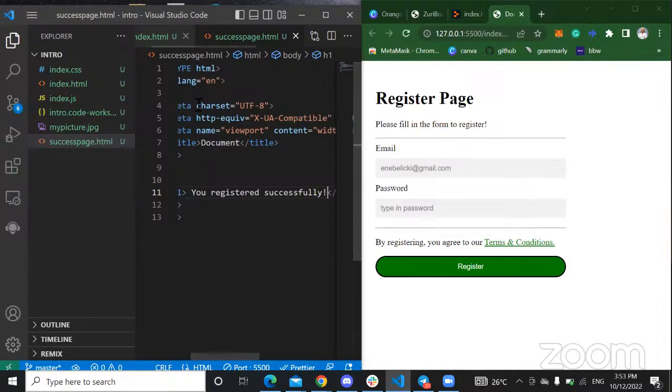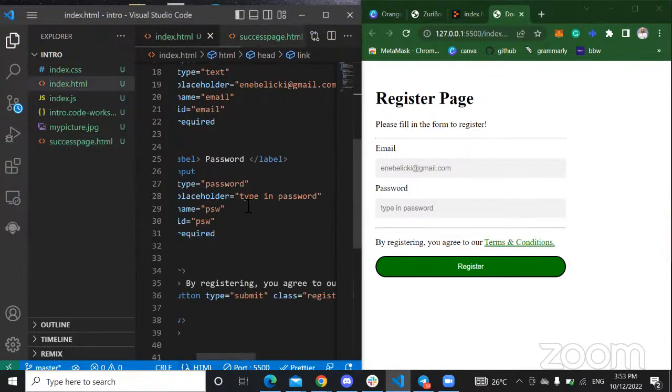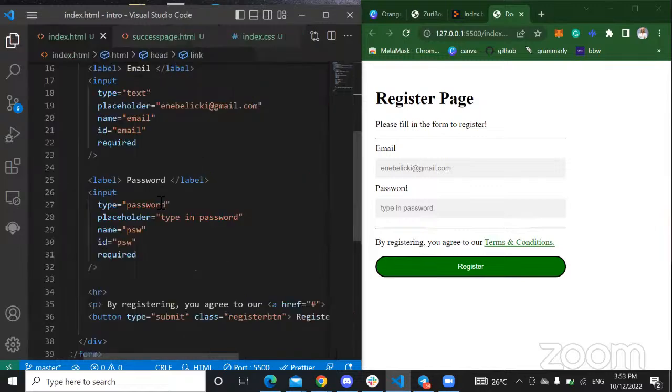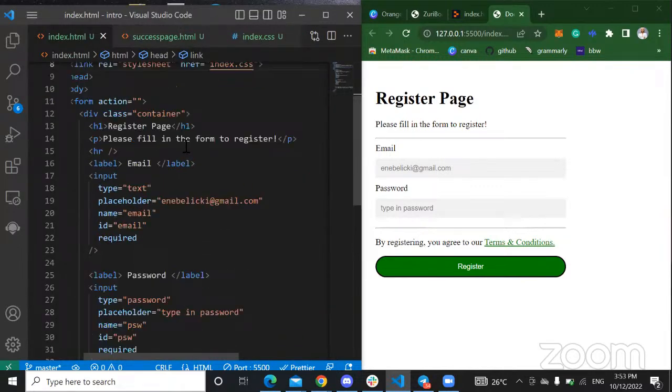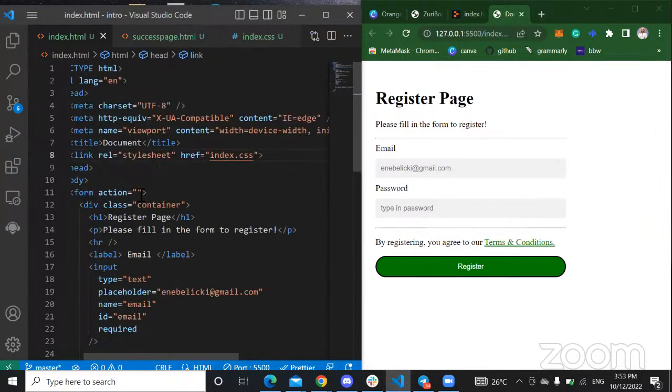I can now come here to my index.html and link that success page to my form. This form action can be used to redirect the user to somewhere else. When you submit the form, what should happen? When you submit the form, I want the person to now see success page.html. And that is the success page we're talking about. So action equals success page.html.